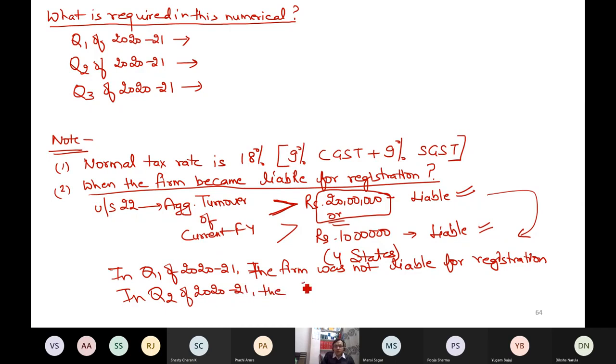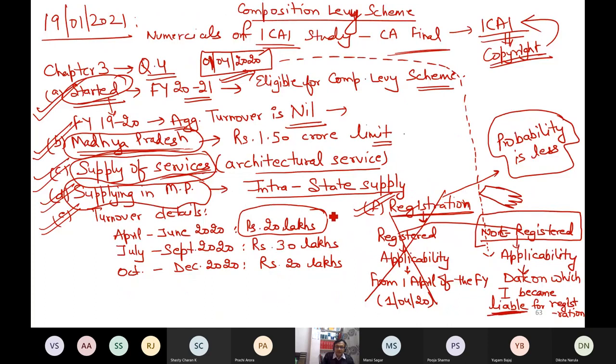In quarter 2, the firm became liable because turnover exceeded the limit now. Because in quarter 2, how much is the ceiling? If you can see, it has become 50 lakh now. Aggregate means total now, total of quarters. So now it has become 50. You have become liable for registration. I hope it is clear to you. You have become liable now in the second quarter.